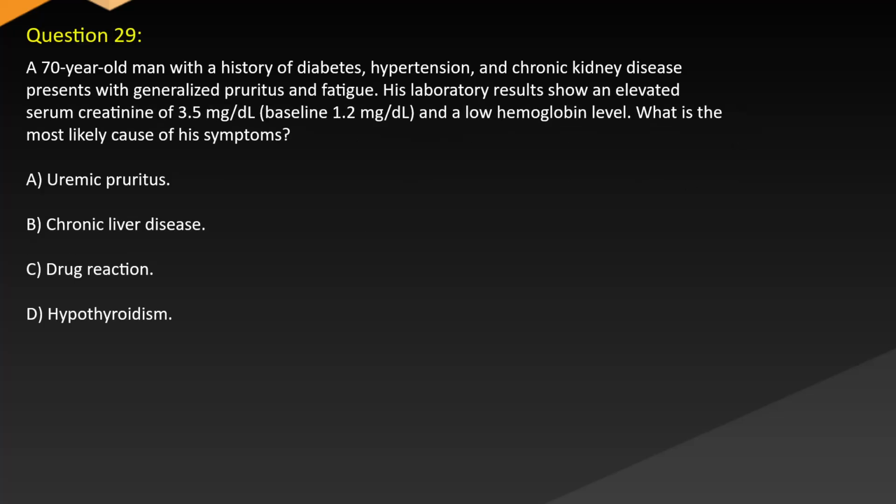Question 29. A 70-year-old man with a history of diabetes, hypertension, and chronic kidney disease presents with generalized pruritus and fatigue. His laboratory results show an elevated serum creatinine of 3.5 mg/dL, baseline 1.2 mg/dL, and a low hemoglobin level. What is the most likely cause of his symptoms? A. Uremic pruritus. B. Chronic liver disease. C. Drug reaction. D. Hypothyroidism.